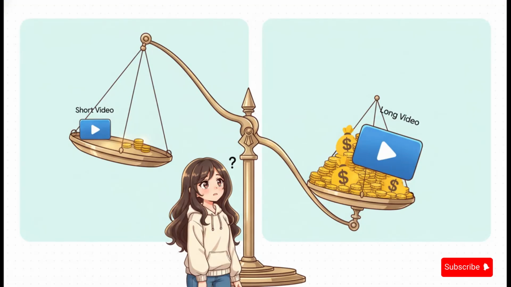Okay, here's the puzzle. On YouTube, if your video is longer than 8 minutes, you can put extra ads in the middle of it. More ads means more money per view. But our AI-generated news videos are short, usually under 2 minutes, so they get way fewer ads. So the big question is, how on earth can a channel like this compete?